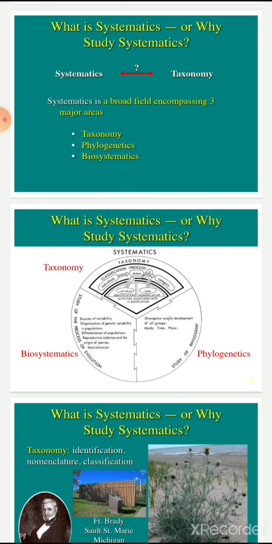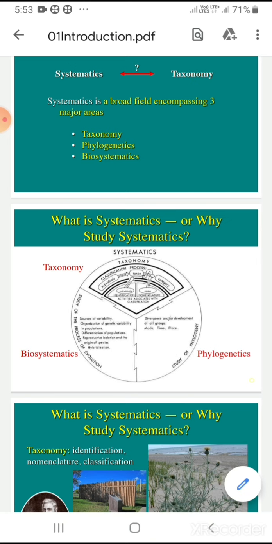So what is taxonomy? Precisely, taxonomy deals only with identification, nomenclature, and categorizing organisms in taxonomic groups called taxon. We will discuss different taxa later in this lecture.